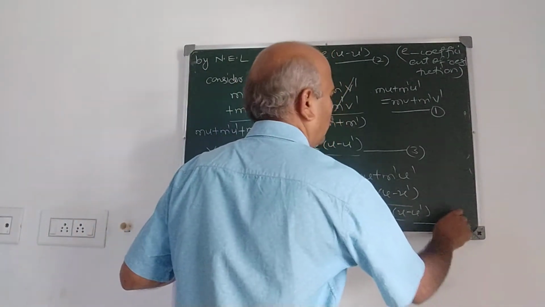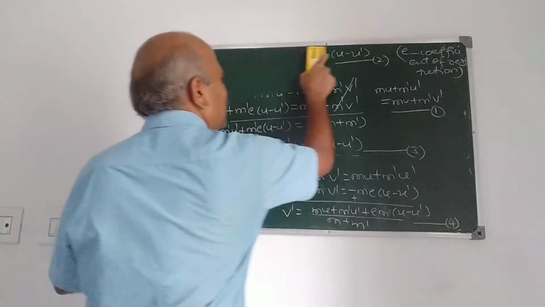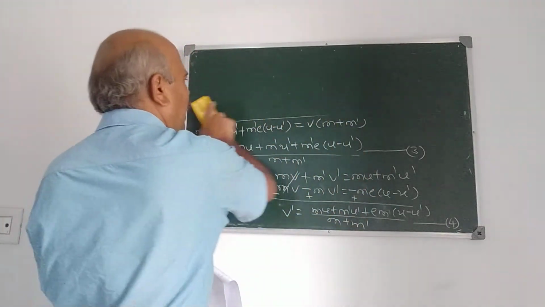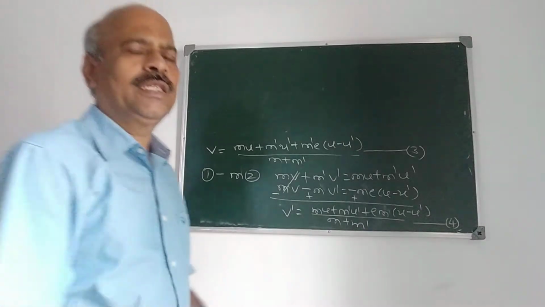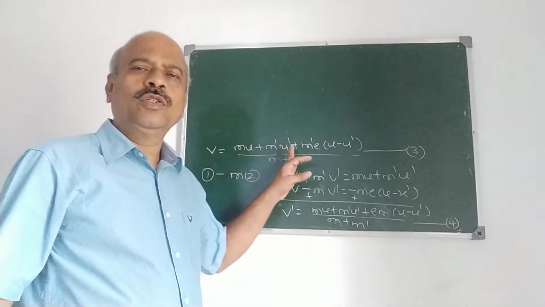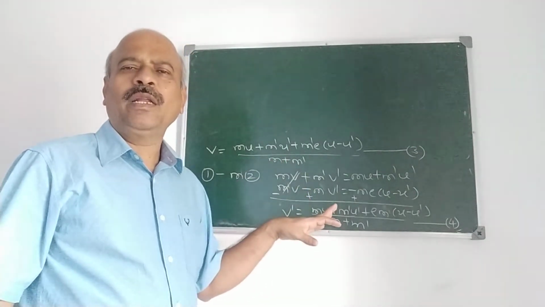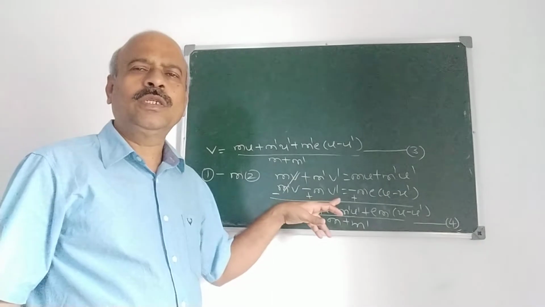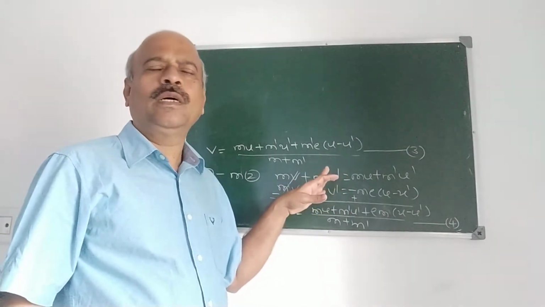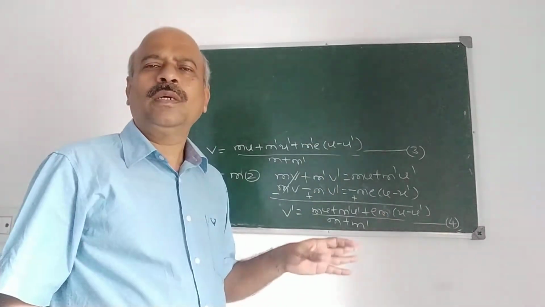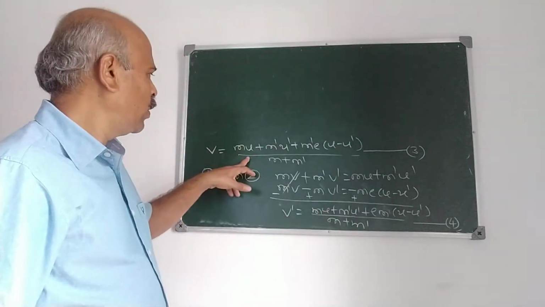Take this as 4. Therefore, 3 and 4 give the velocities of the two spheres after impact. This was quite simple. Only thing is, throughout the topic we use these very often: Newton's experimental law, conservation of momentum, and in all the cases we use that the spheres or bodies are smooth, so that the tangential component of velocities remain unaltered. Three things we use. I think you followed, all have followed this one.